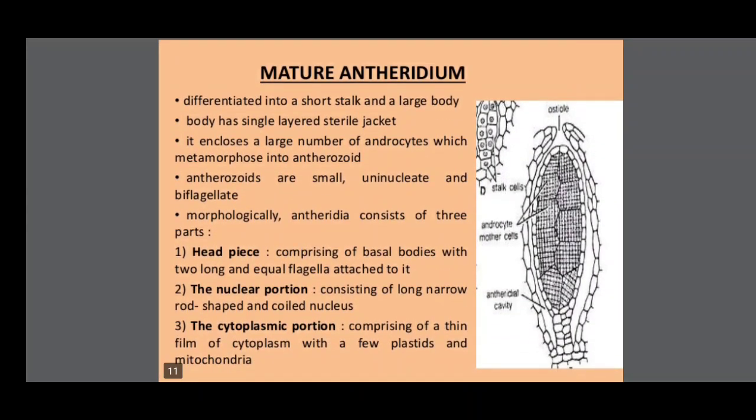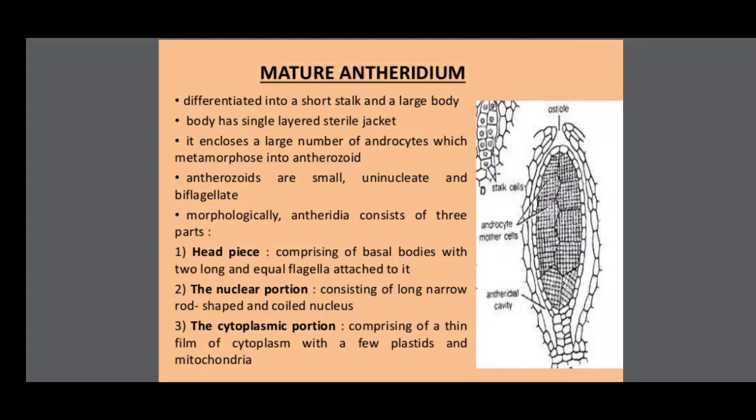So the mature antheridium differentiates into a short stalk and body. Antheridium has two parts: one is the large body and a short stalk. The body has a single layer sterile jacket. You see that sterile jacket. It includes a large number of androcytes which metamorphose into antherozoids. Antherozoids are small, uninucleate and biflagellate.